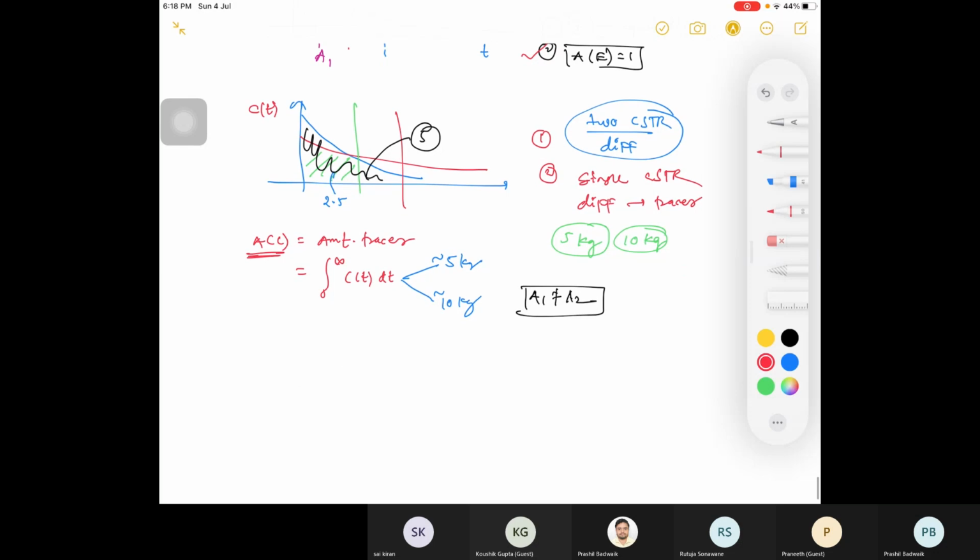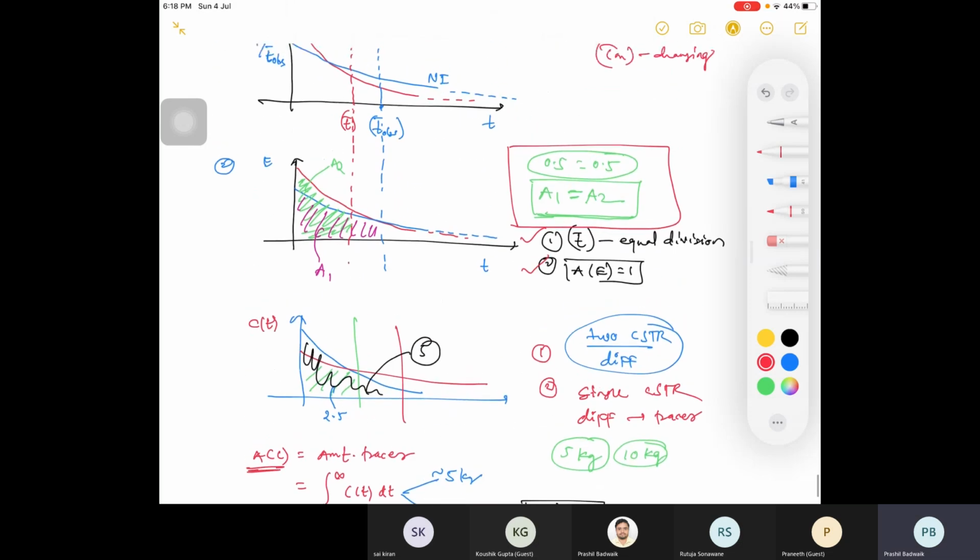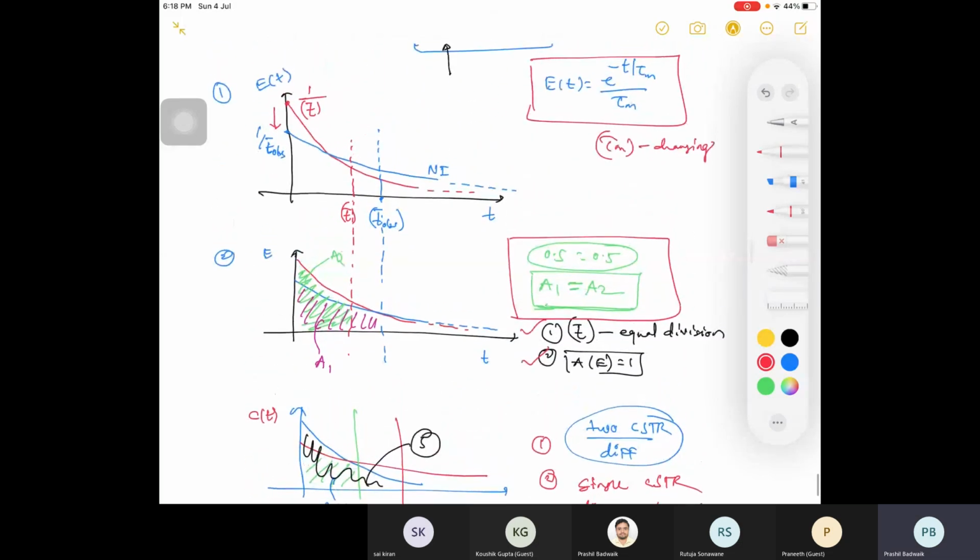Next, will there be any changes in this curve, and is it the same as that E curve? Is it the correct one, or is there any need of modification when there is bypass? Bypass is happening, that means T bar will decrease. There will be a small change, right? Your curve will be, yes, this is your curve, there is no doubt, but there will be a small change.